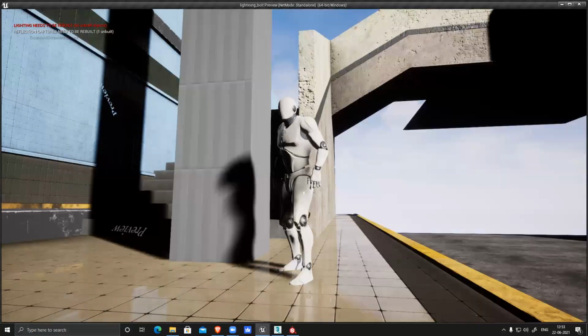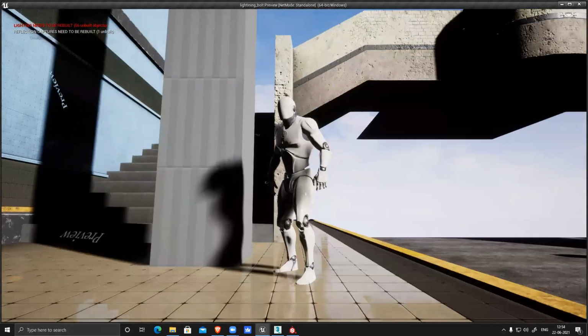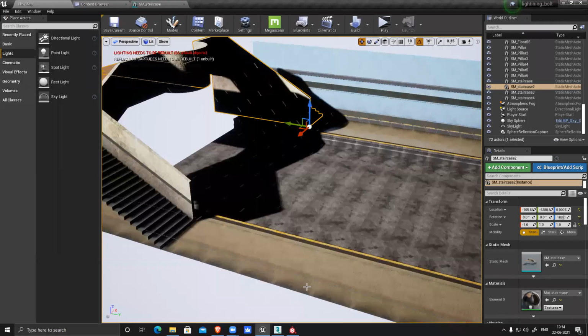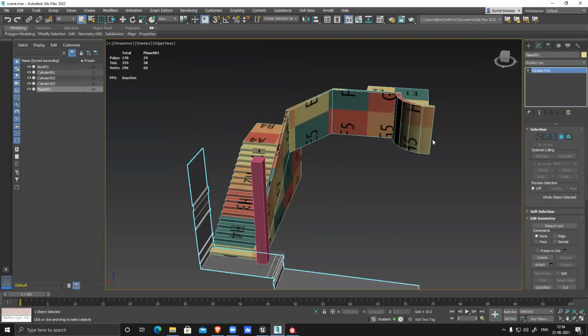The side wall looks kind of fine. I just have to reduce the mesh, because scaling is very important. You have to check it in Unreal only, otherwise you won't be able to see how the scale is compared to the character. I can see now clearly it's way too big. I can go to my Max file now. Sorry, not this one.